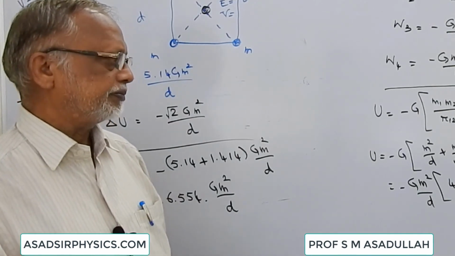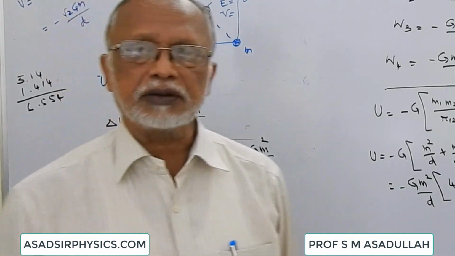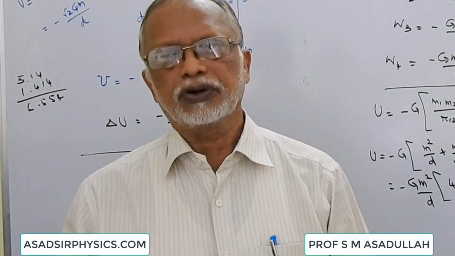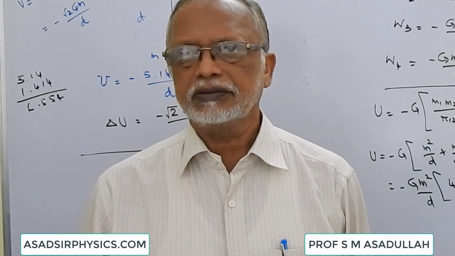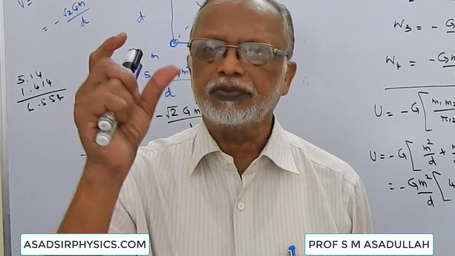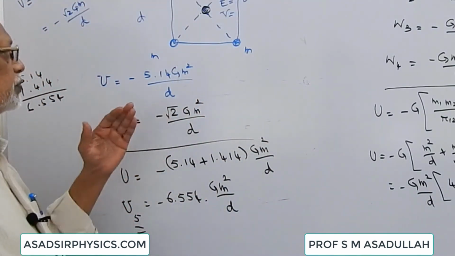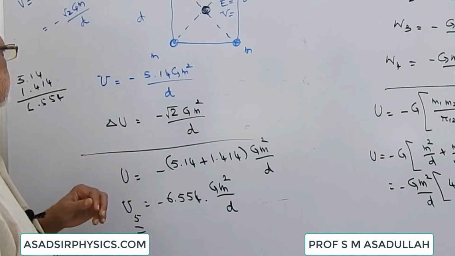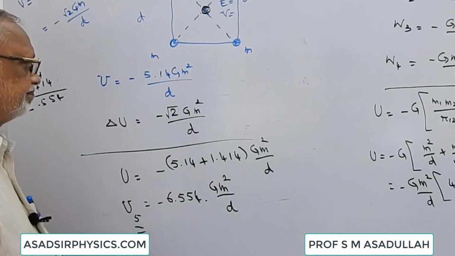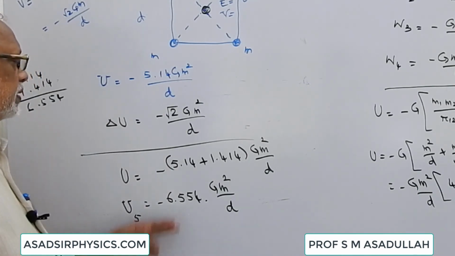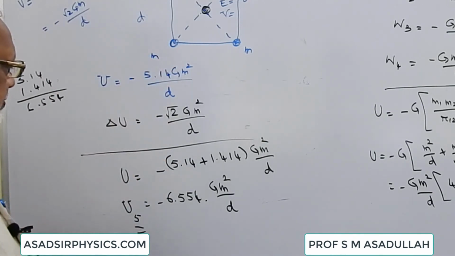Sometimes what will happen, it may be given like this. Already 4 bodies are present at the 4 corners of a square. How much work should be done to keep the 5th body at the center? Here the total potential is due to 4 bodies.